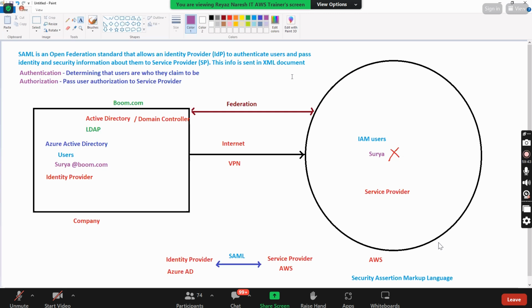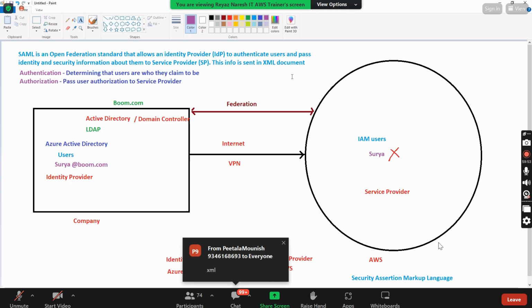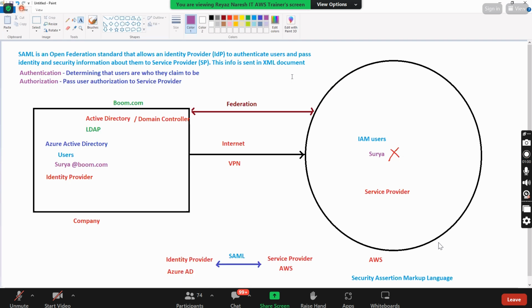And then you are passing the information to the service provider through SAML. In which format are the documents sent? XML format. Okay? I'm sure nowhere else you will get all this information. 100%.